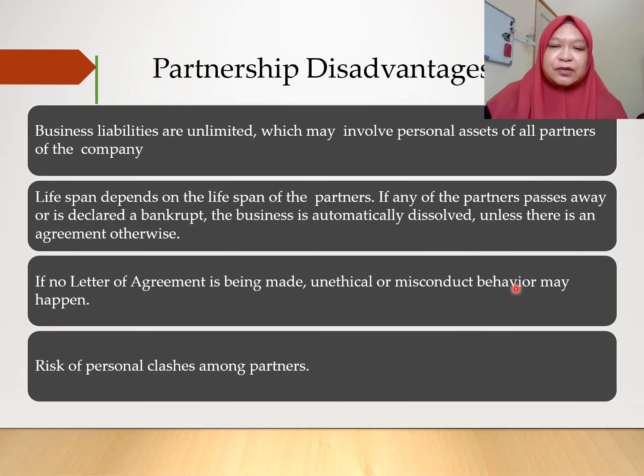So if no letter of agreement is made, or unethical or misconduct behavior will happen because it involves a lot of partners. Risk of personal clashes among partners. So the risk that the partners might quarrel or have disagreement is high.